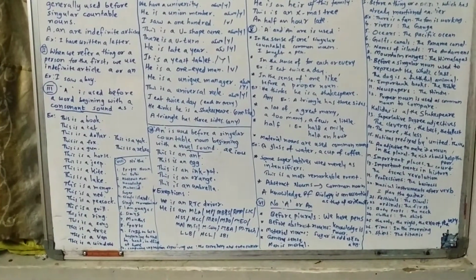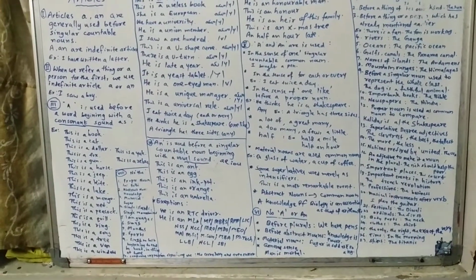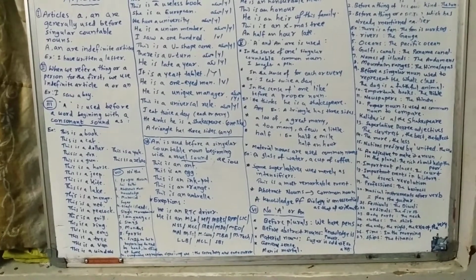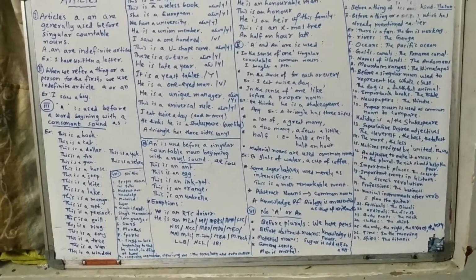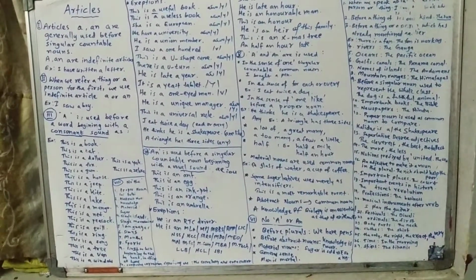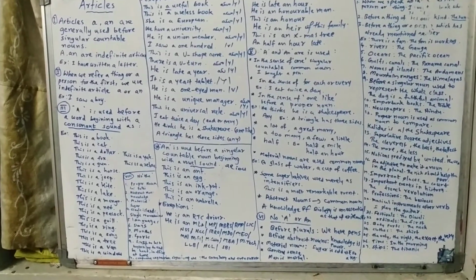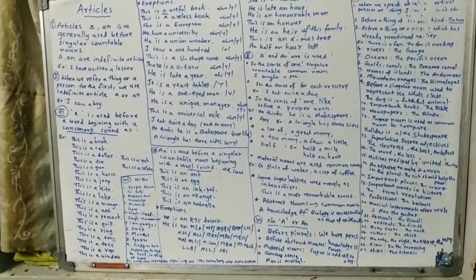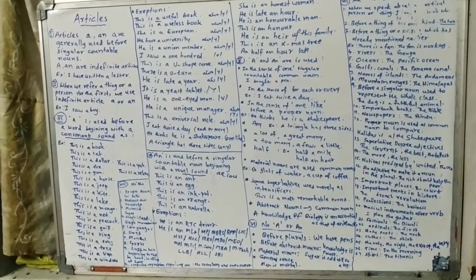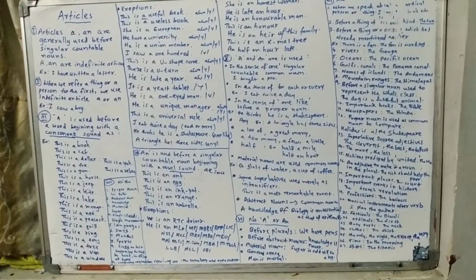Next, she is an honest woman. Here H is silent. Honest begins with an o sound, which means a vowel sound. That's why an honest is the right usage. He is late an hour. He is an honorable man. Here also H is silent. This is an honor. He is an heir of this family, heir, H silent. An half an hour late.